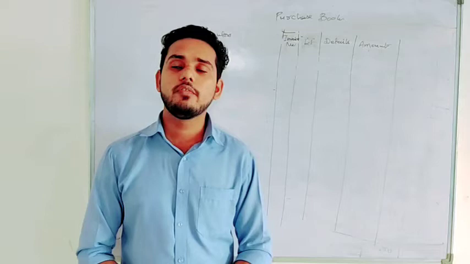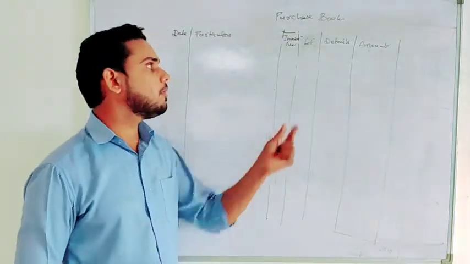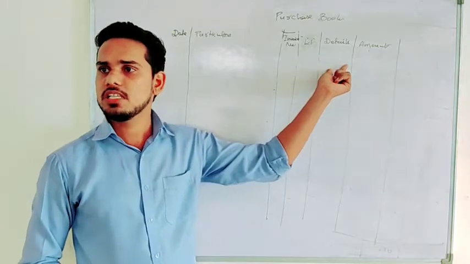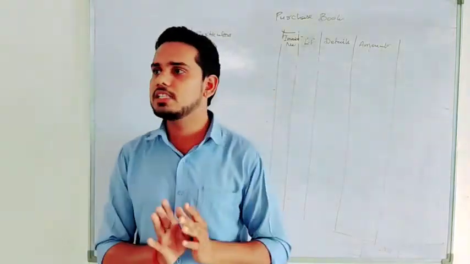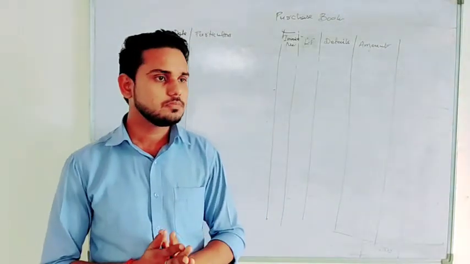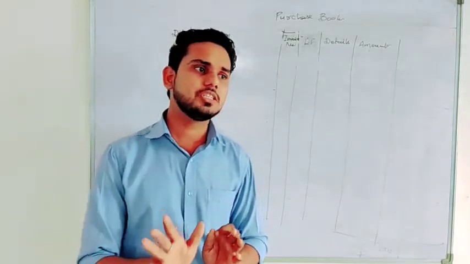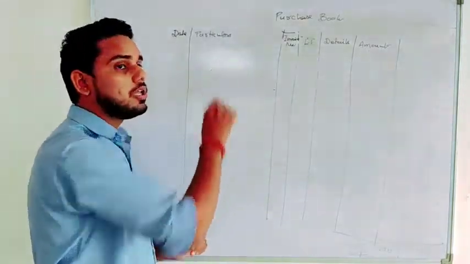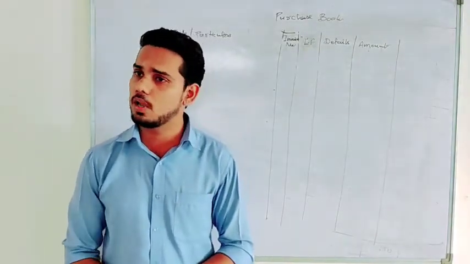And trade discount will not be recorded in the books. So all we have to do is we will firstly write the list price, then we will do what? Minus trade discount. We have to deduct that trade discount, and the final value we have to write in the amount column. Any confusion? Is it clear? Now how we can write transaction? That is very simple. Firstly, in particular column, we will write the name of the party from whom we are purchasing goods.